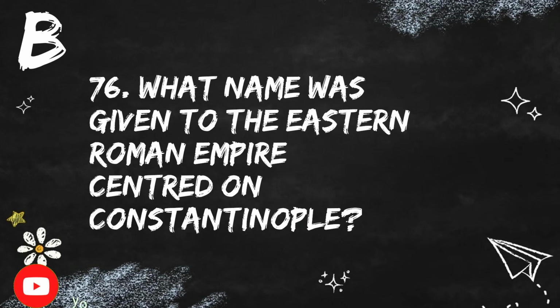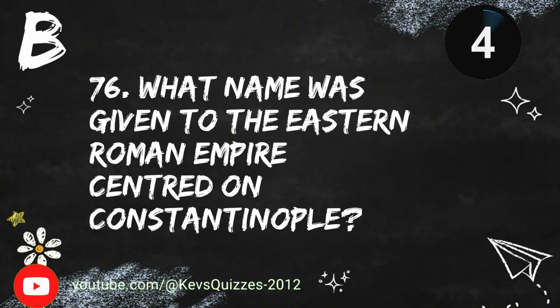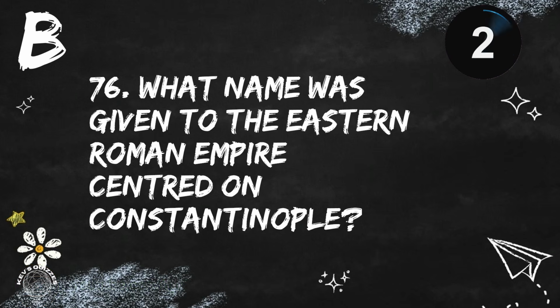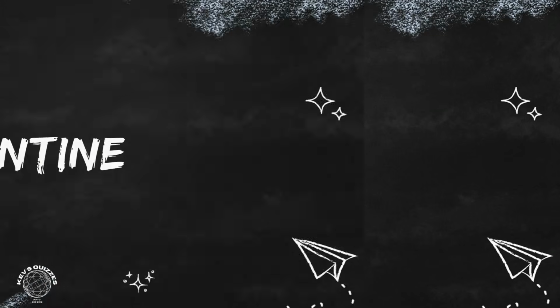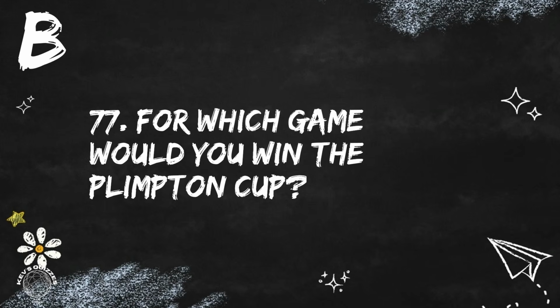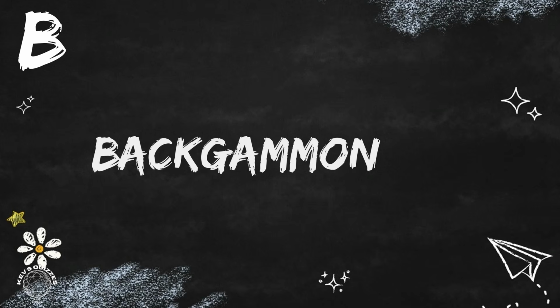Question 76. What name was given to the Eastern Roman Empire centered on Constantinople? The name is Byzantine. Question 77. For which game would you win the Plimpton Cup? You would win the Plimpton Cup for playing backgammon.